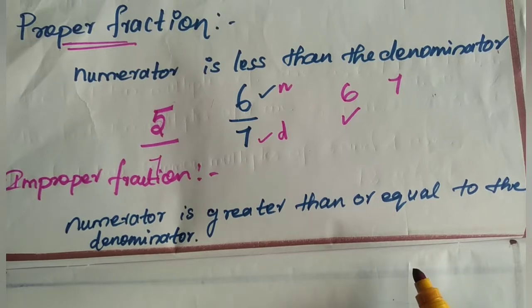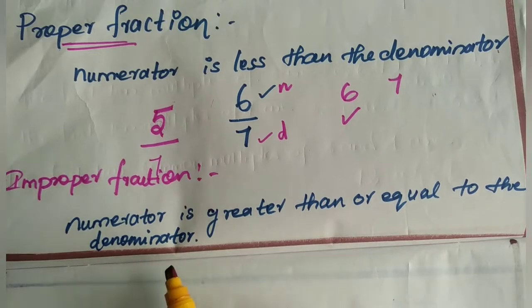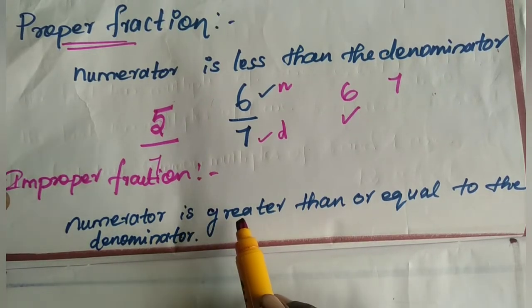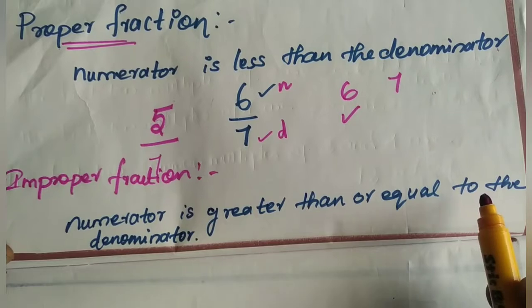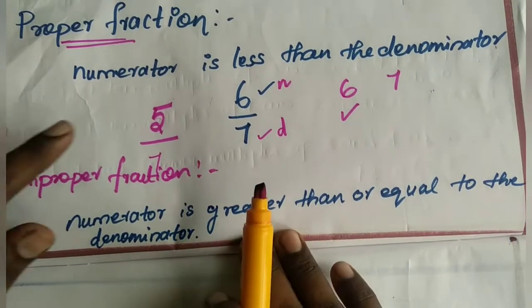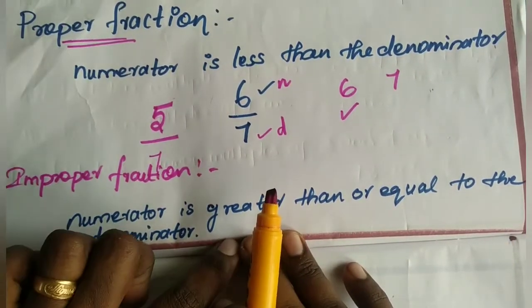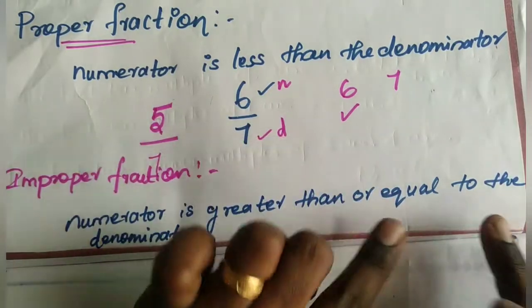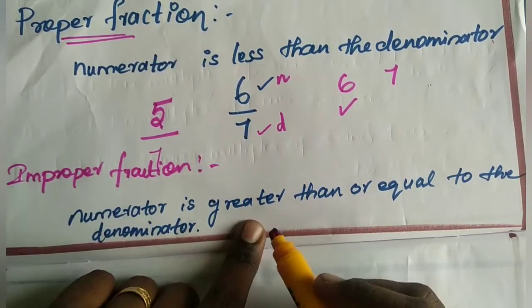Now come to the next kind of fraction. It is improper fraction. Okay. So here numerator is greater than or equal to the denominator. Okay. Here numerator is less. Here numerator is greater or either equal. Okay. So let's see one example.